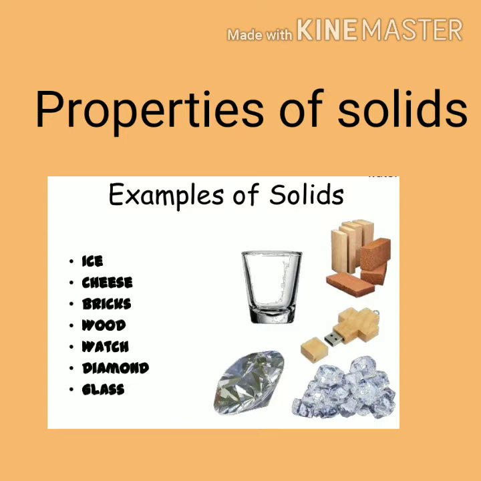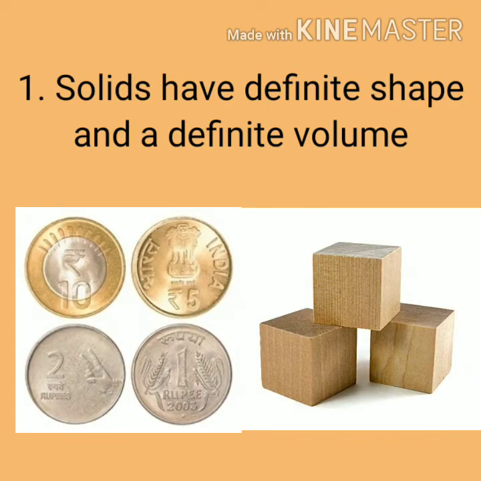These are some examples of solids: ice, cheese, bricks, wood, watch, diamond and glass, etc. The first property of solids is that solids have definite shape and definite volume. Why do they have definite shape? As we know, the molecules of solids are tightly packed and they cannot move freely. There is very little space between the molecules of a solid. Therefore they have definite shape.